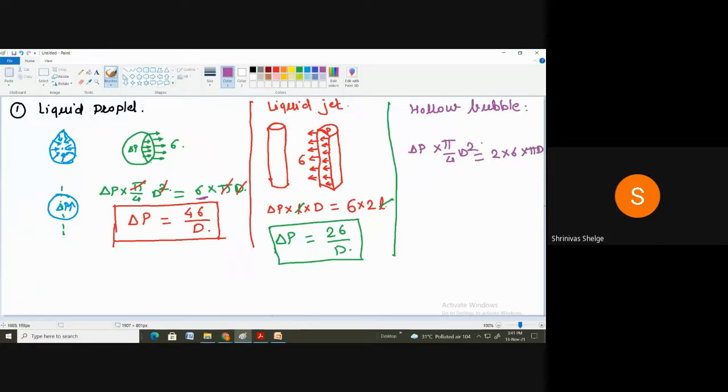Correct? So this D and this D get cancelled, this pi and pi get cancelled, and 4 into 2 is 8.